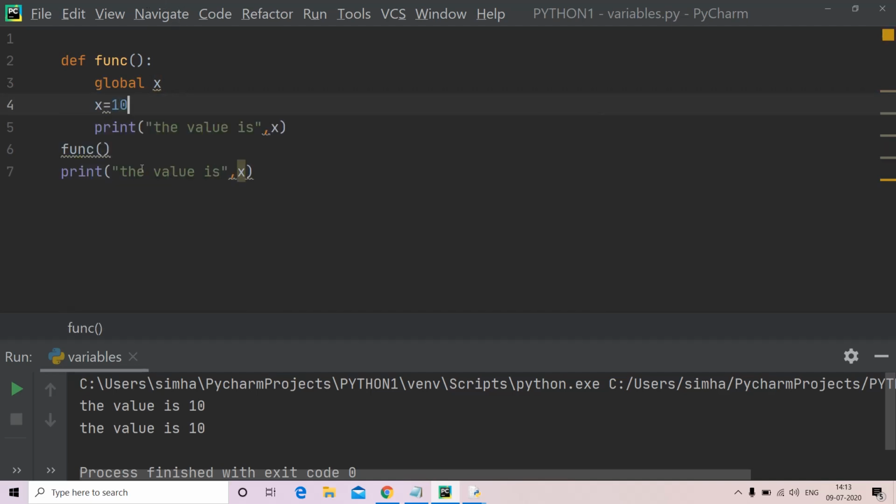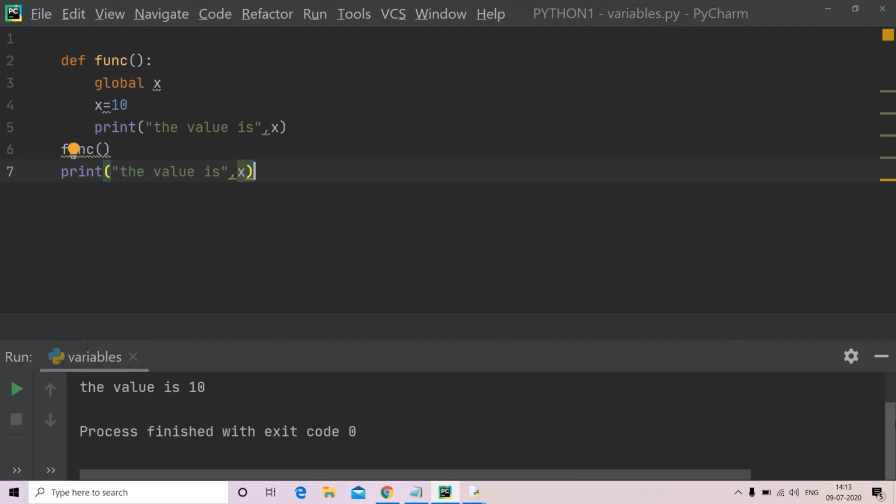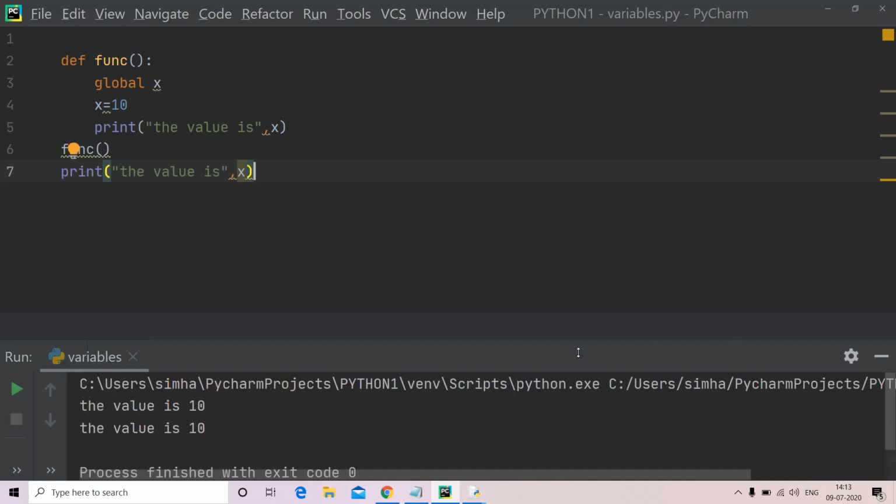Now let us run the program. I don't know whether it will run outside the function or not. Let us see. Shift F10. The value is 10. It has run. So you can declare a variable global within the function by using the global keyword.